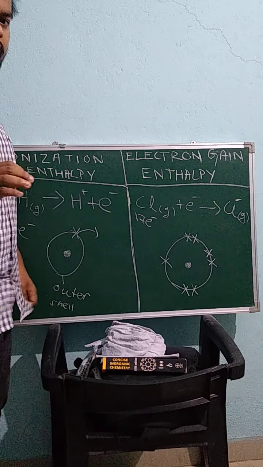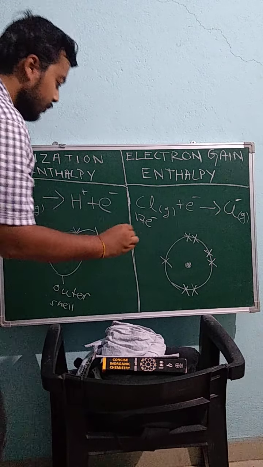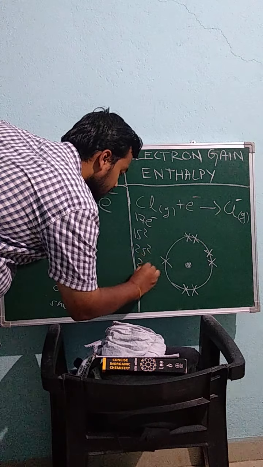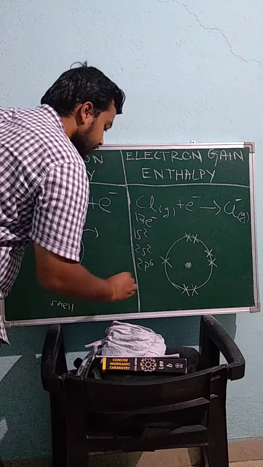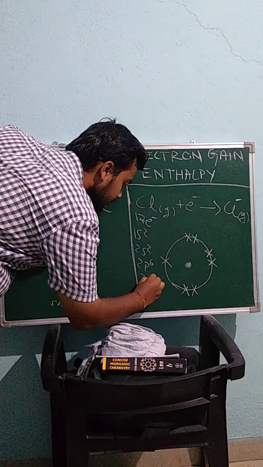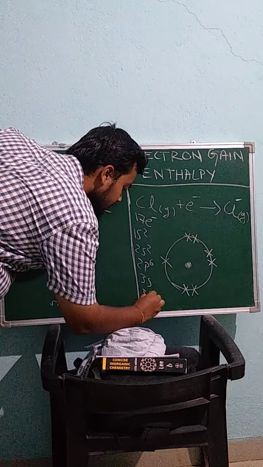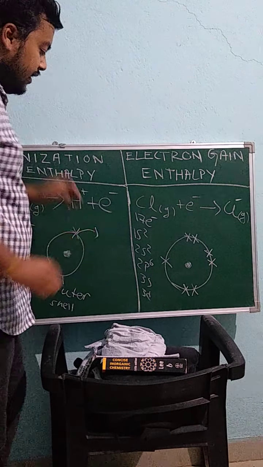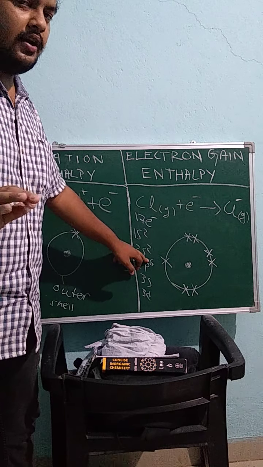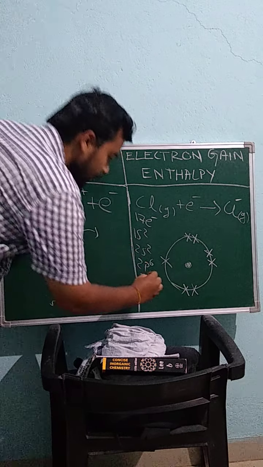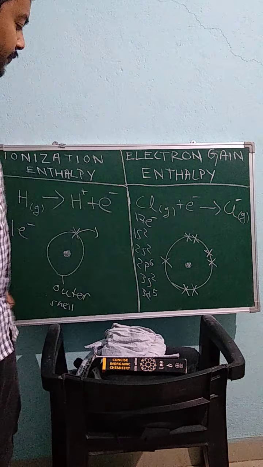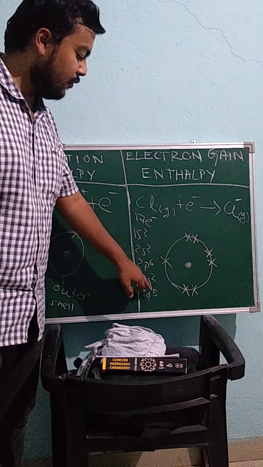So if I write the electronic configuration for chlorine, it will be 1s2, 2s2, 2p6. That is 2 plus 2 plus 6, which is 10. So there are now 7 electrons left. So 2 will go to the 3s2 and 5 electrons will go to the 3p5. So there are 7 electrons in the outer shell of chlorine.